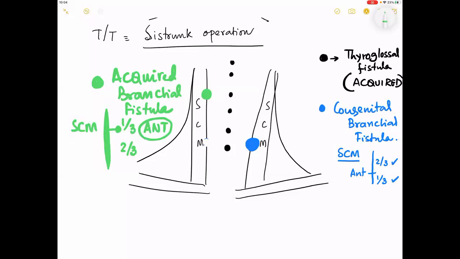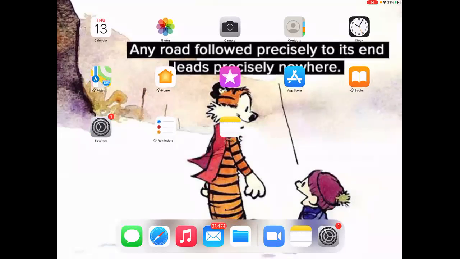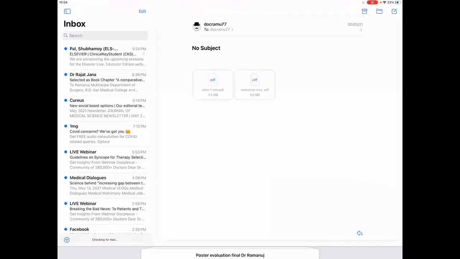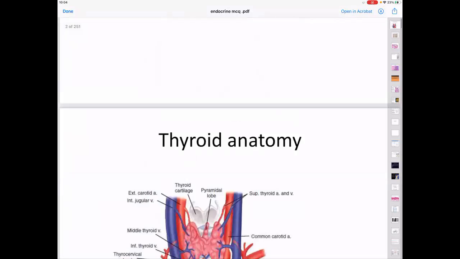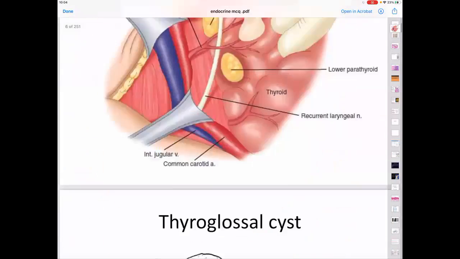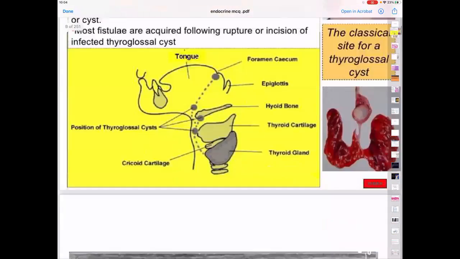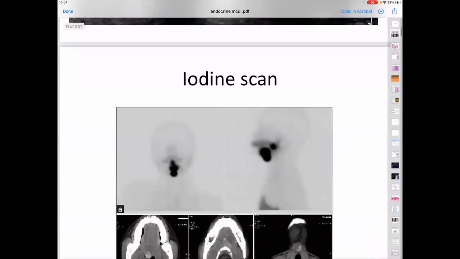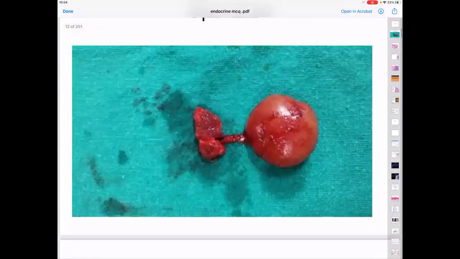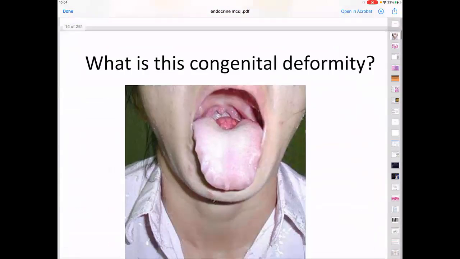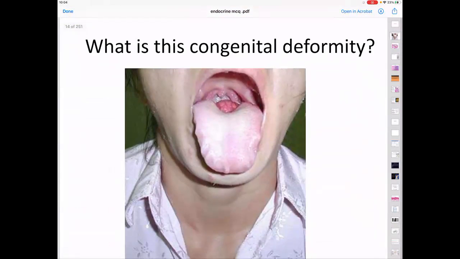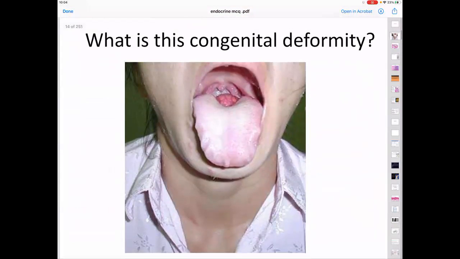Okay, the last one for the day, and I think you are tired, and I am exhausted also. Thyroglossal fistula is an uncommon disease. Treatment of thyroglossal fistula is exactly the way we treat a thyroglossal cyst. Now the last one, and we end this. It does not come in MBBS as an MCQ question. This is only an important curiosity.